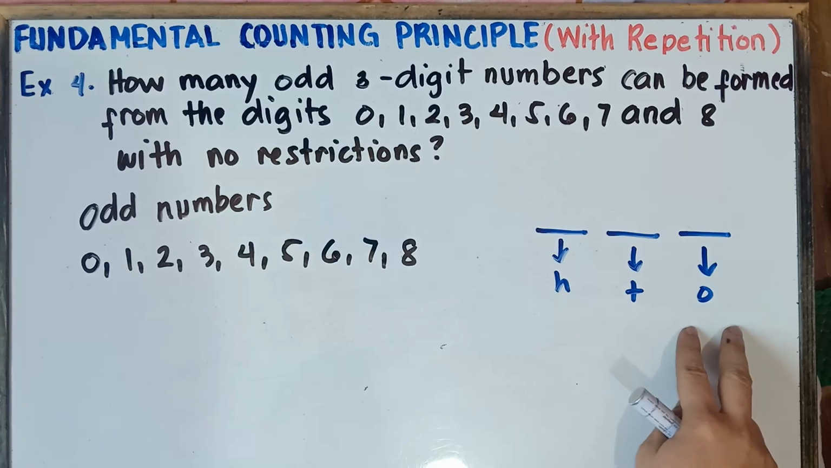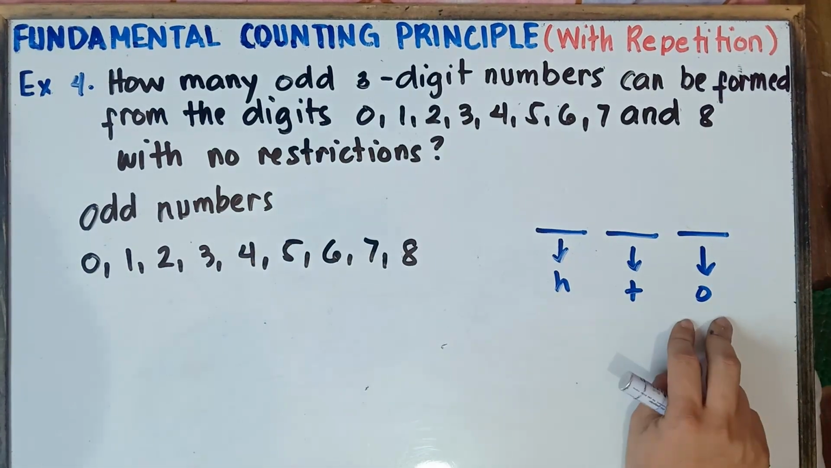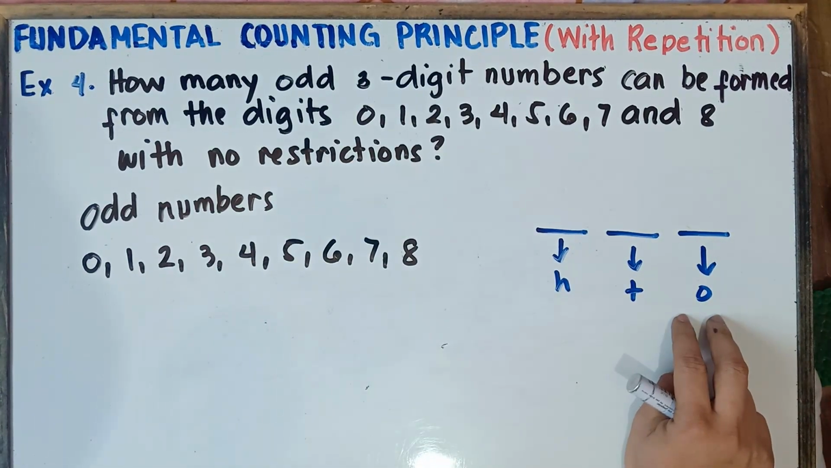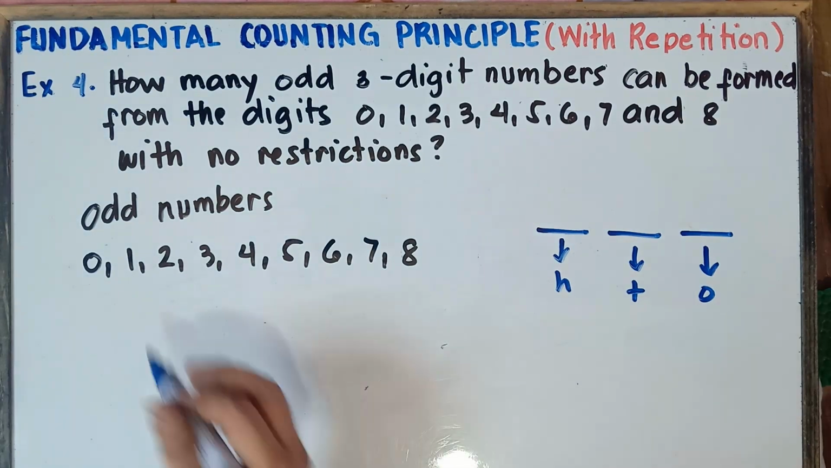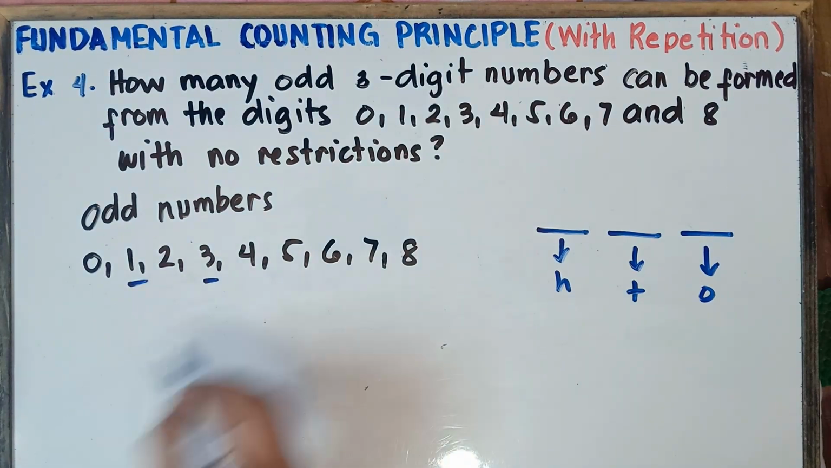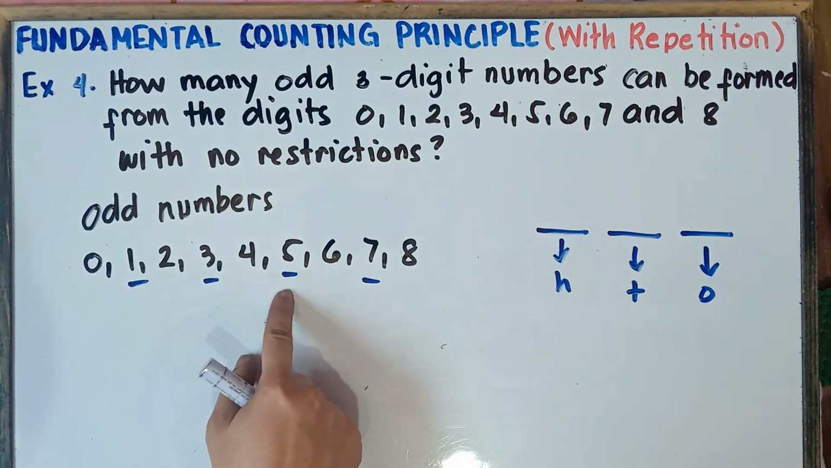You will start with the last number. You start with ones. So for ones, how many choices do we have, class? Once again, class, you will know that this is an odd number if the last digit is an odd number. Now, what are those odd numbers? How many choices do we have? We have 1, 3, 5, and then 7. How many choices, class? 1, 3, 5, and then 7.